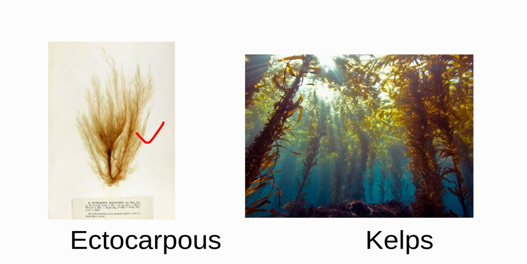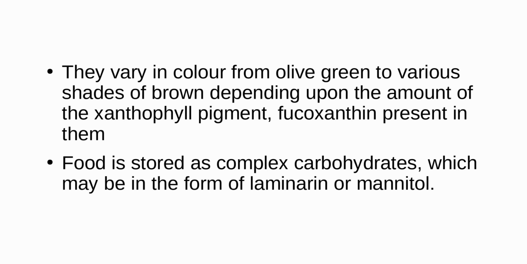The color of brown algae varies from olive green to various shades of brown. The brown color is due to the xanthophyll pigment present in the cell, and the color depends on the amount of xanthophyll pigment. Apart from xanthophyll, fucoxanthin is also present in the algal cell, which gives the brown color.